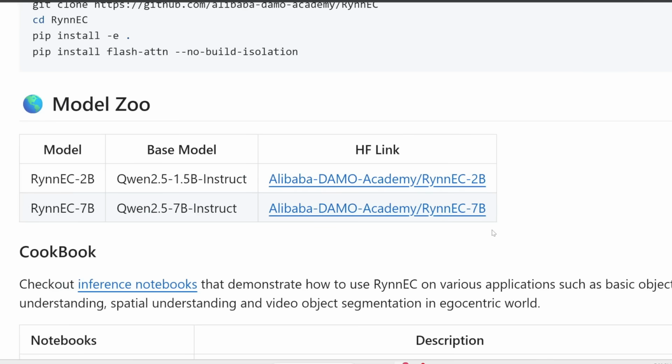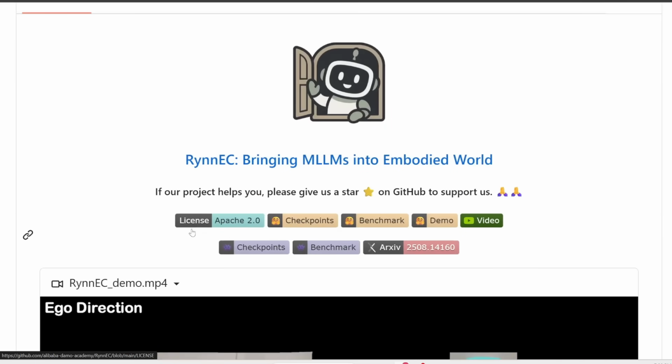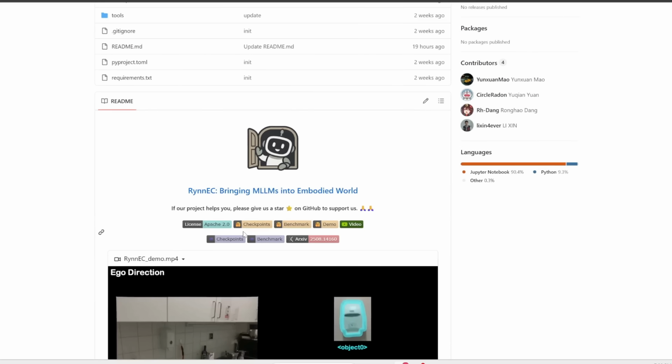This is of course important because the main use case for this is to embed these into robots, so these models have to be small enough to fit into these edge devices. Finally, the awesome thing is this is under the Apache 2 license, which has very minimal restrictions, so you can do pretty much whatever you want with it, including commercial usage. Anyways, if you're interested in reading further, I'll link to this main page in the description below.